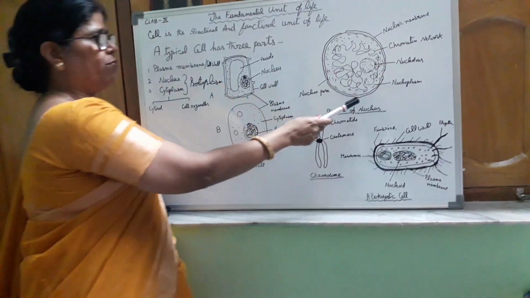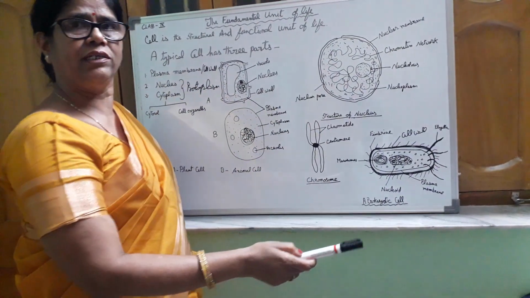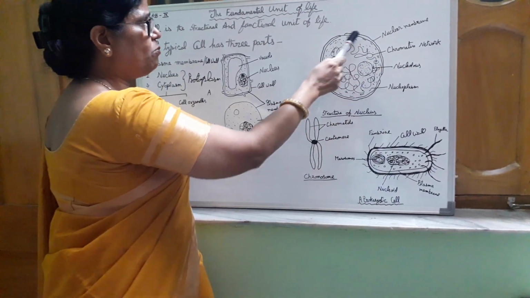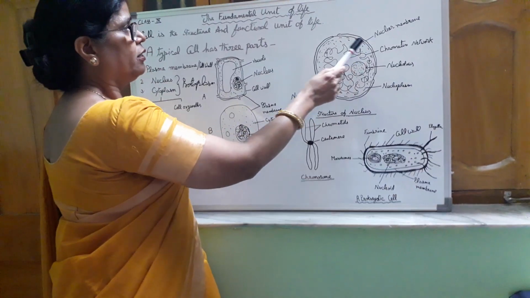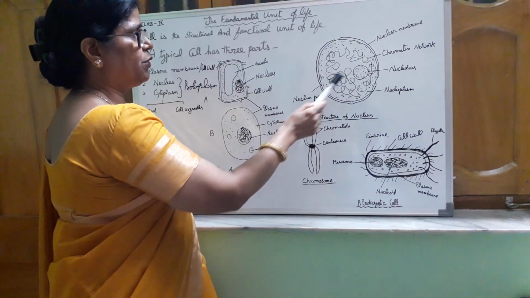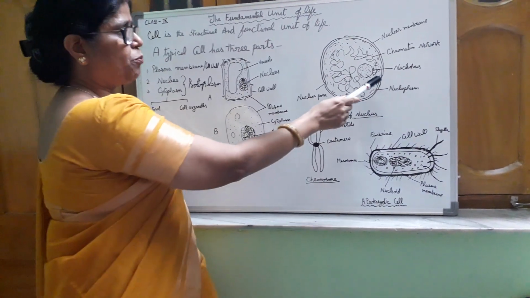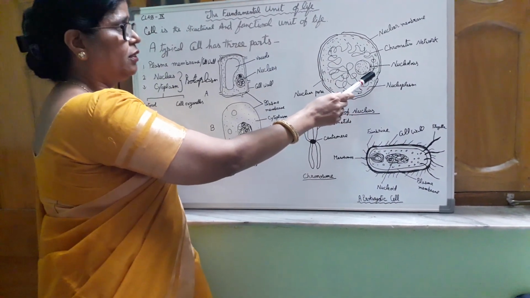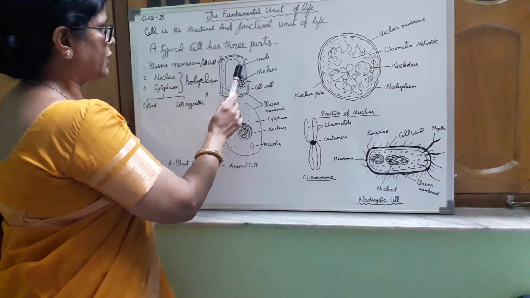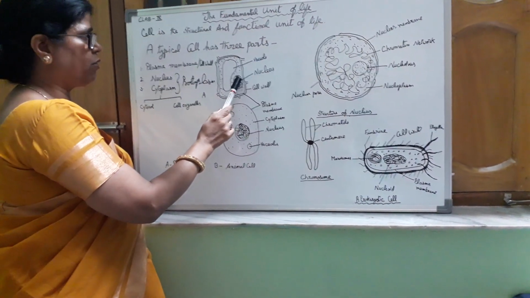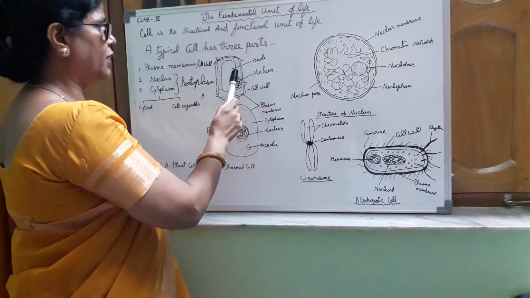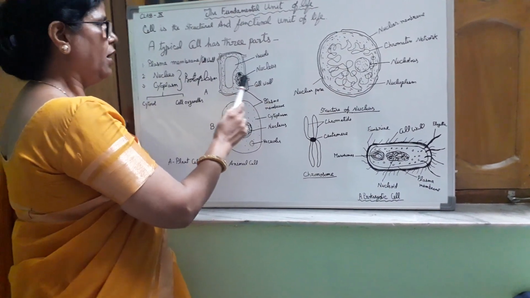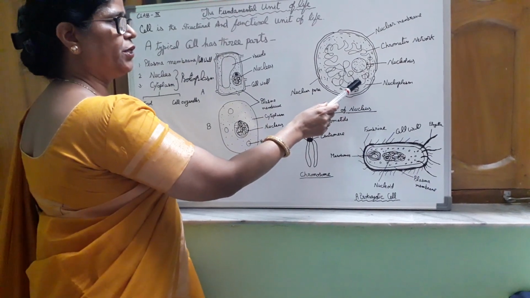This is the figure of the nucleus. There are various parts of the nucleus. The outermost covering of the nucleus is called the nuclear membrane. There are some pores in the nuclear membrane. These pores allow the transfer of materials from the cytoplasm to the nucleus and from the nucleus to the cytoplasm. It makes a strand between the cytoplasm of the cell and the nucleoplasm of the nucleus.